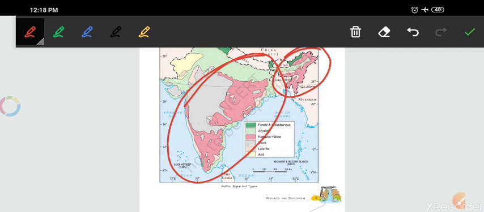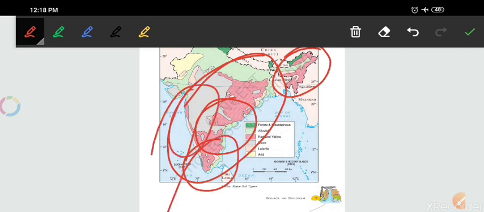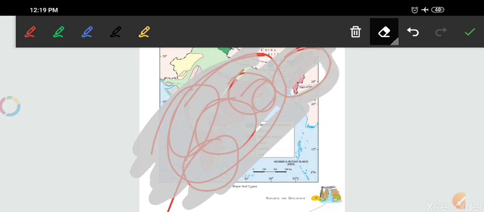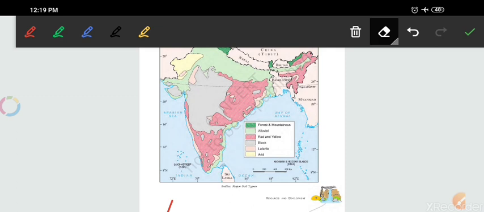As you must be knowing, these are parts of Odisha and some part of Telangana and Andhra Pradesh is also there, Kerala is there and Goa is there. Chhattisgarh is also there, and some part of West Bengal is also there. So you have to figure out that this red and yellow soil is found in most of the part of India.